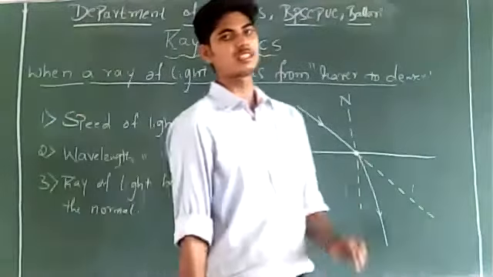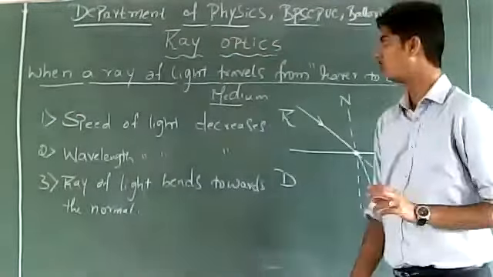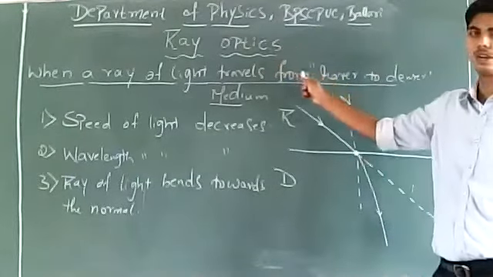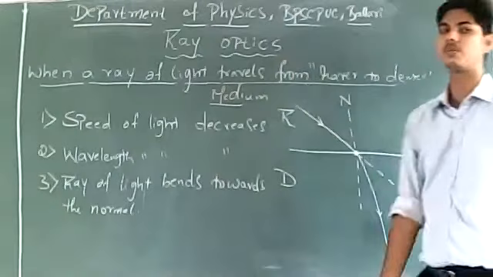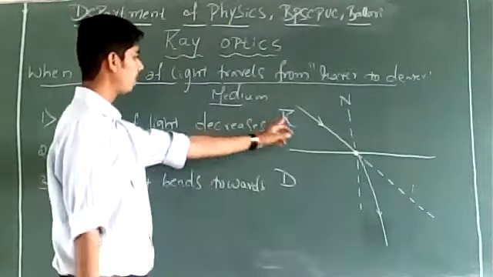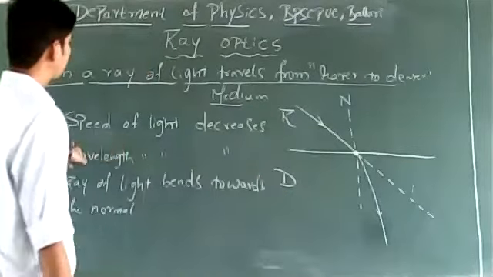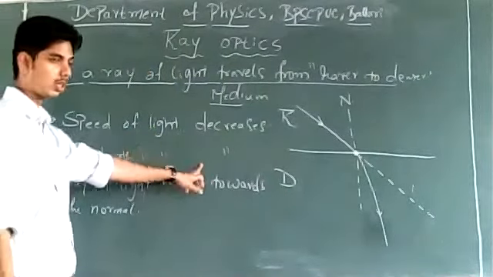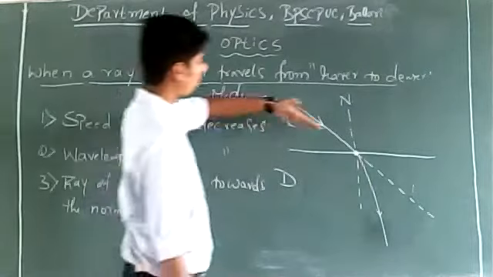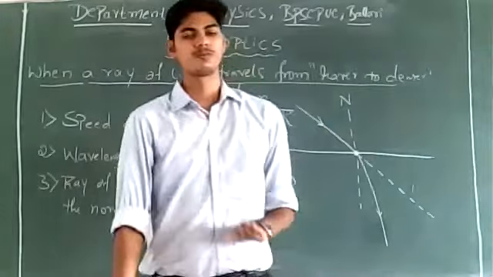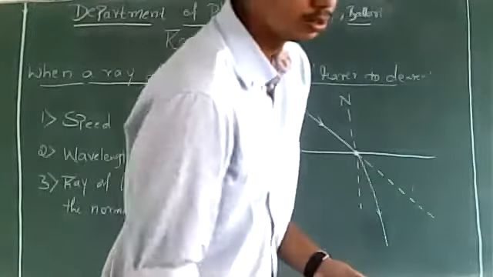So these are some basic aspects which you must remember as far as the travel of ray of light from rarer to denser medium is concerned. Whenever a ray of light travels from rarer to denser medium, speed of light is going to decrease, wavelength of light is going to decrease, and the ray of light will bend towards the normal. Are these points clear?